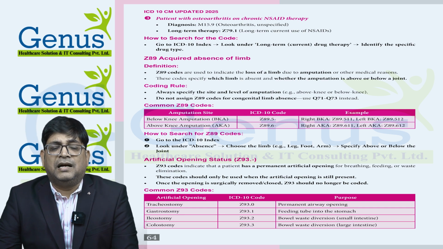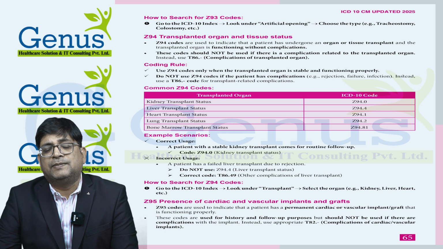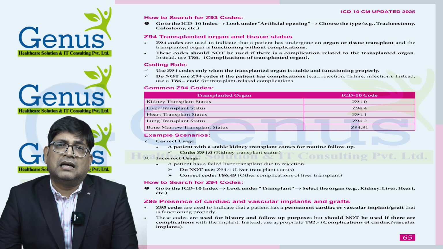Then we have transplanted organ and tissue, the Z94 series for transplanted organs. The common transplant organs are kidney and liver. The kidney transplant code is Z94.0 and the liver transplant code is Z94.4. Apart from that, we also have heart transplant code Z94.1, lung transplant code Z94.2, and bone marrow transplant code Z94.81. We can easily identify these codes if we go into the status, and under the status we can find the transplant, and under the transplant we can find the organ. Or you can directly check the transplant, and under the transplant you will find the organ.